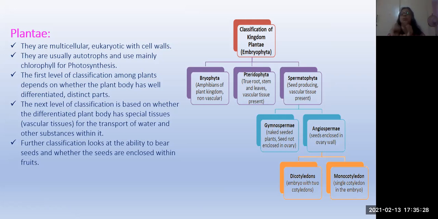That means fruits won't be produced. After fertilization, the fruits will be produced, isn't it? The fruits consist of seeds. The fruit is nothing but the ovary, and the seeds are nothing but what? Ovules, which are present in the ovary. You know the structure of a flower, isn't it? So in the ovary, the ovules are present. When they mature, the ovary becomes a fruit and the ovules become seeds. But in gymnosperms, there is no fruit formation, only seeds are produced.